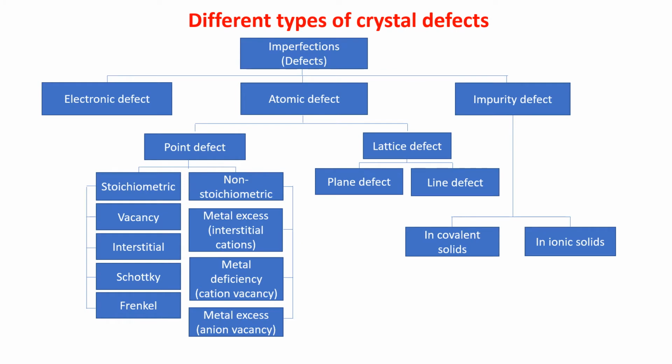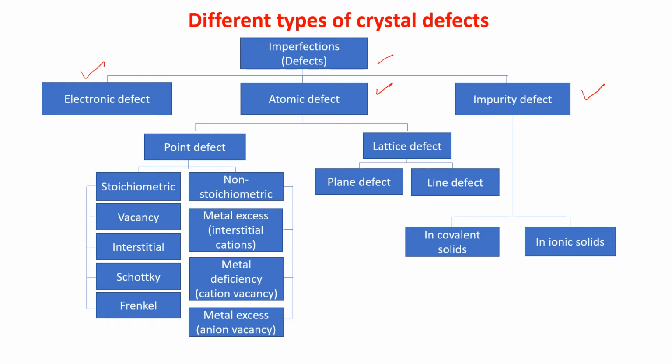Now all the defects in a crystal, I have given in a tabulated form. You can see that the imperfections, or defects, are first divided into 3 parts: electronic defects, atomic defects and impurity defects.